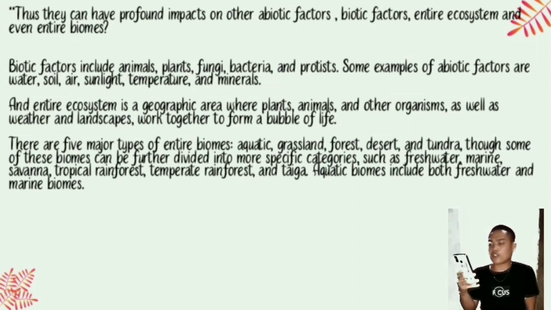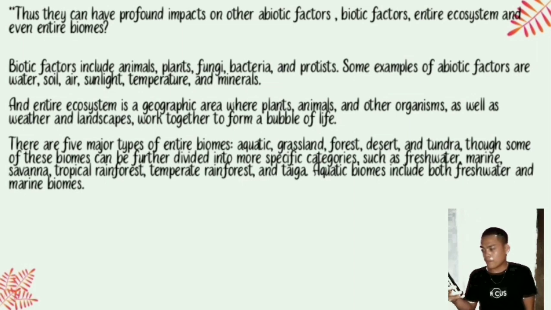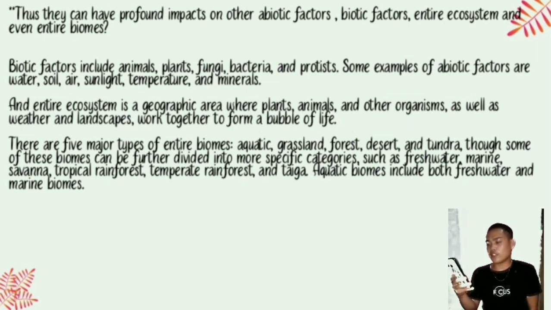An entire ecosystem is a geographic area where plants, animals, and other organisms, as well as weather and landscapes, work together to form a bubble of life. From a bubble of life, there are five major types of biomes: aquatic, grassland, forest, desert, and tundra.